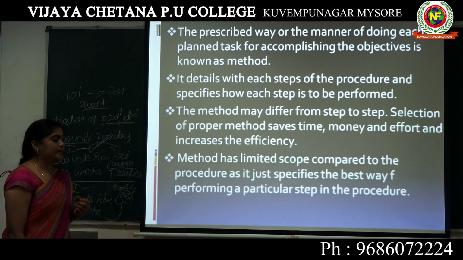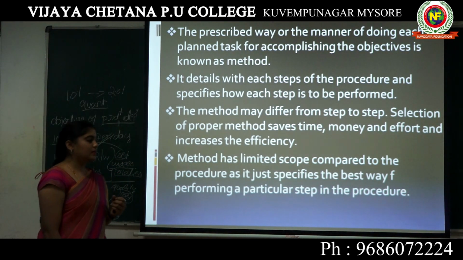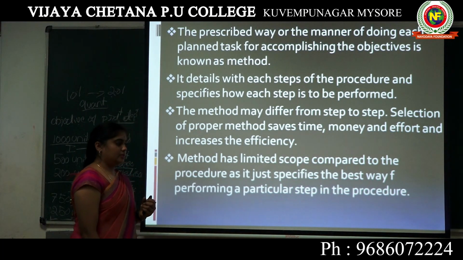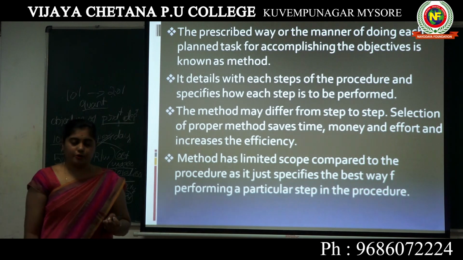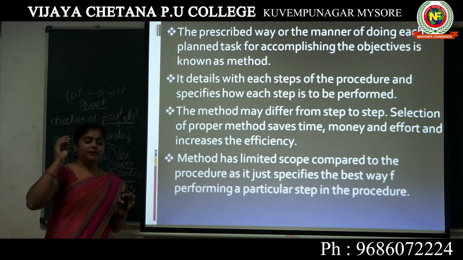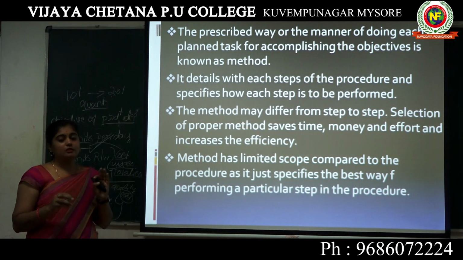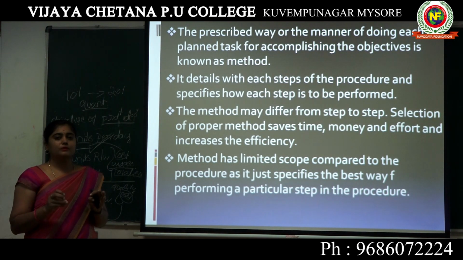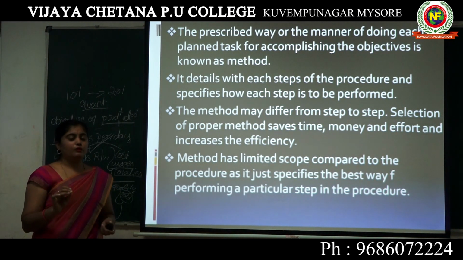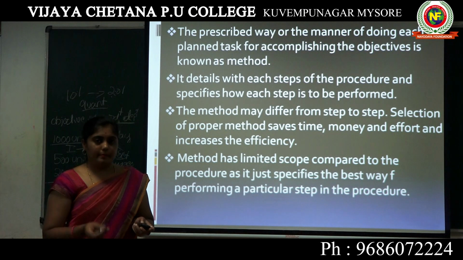So method has limited scope compared to the procedure, as it just specifies the best way of performing a particular step in a procedure. So limited, procedures ಗೆ ಹೋಲಿಸಿಕೊಂಡ್ರೆ method is limited, because procedures are going to be carried out regularly, but the method, according to the work process or according to the work, is going to be identifiable. So for particular steps, the procedure is going to be followed, that is what a method is. So don't get confused about the procedures and method.